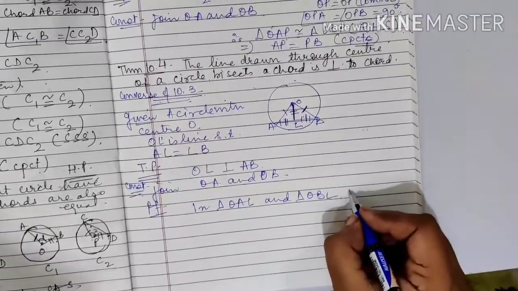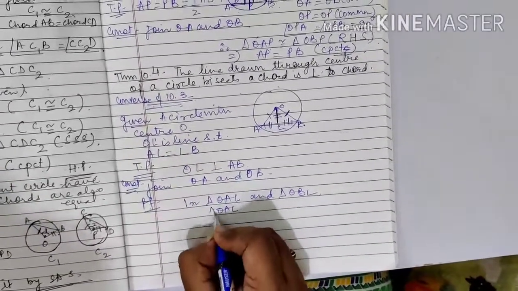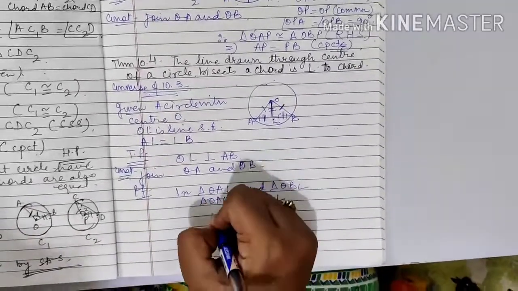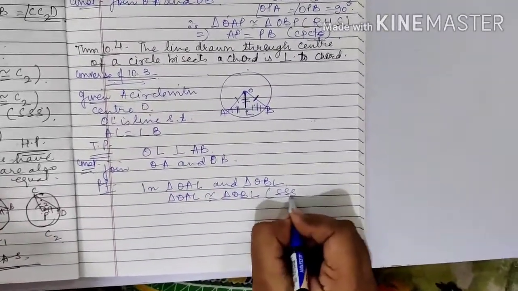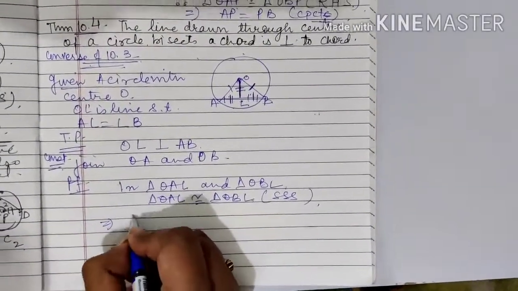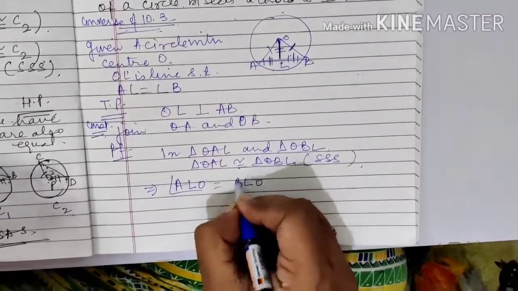It's given. Therefore, triangle OAL, please check it out, is congruent to triangle OBL. Please do it yourself by SSS. Got it? And this implies angle ALO is equal to BLO.